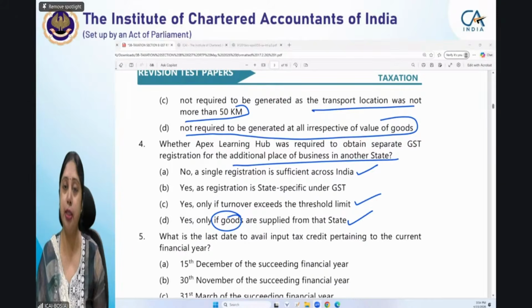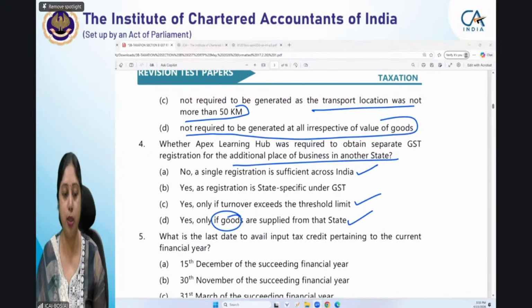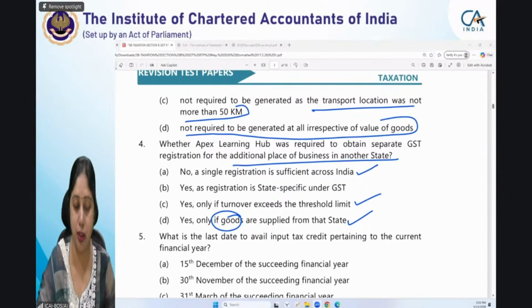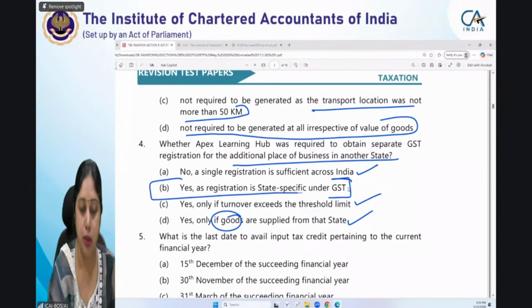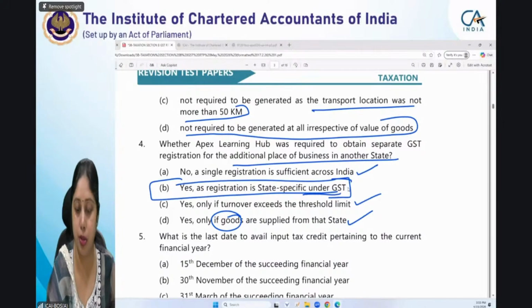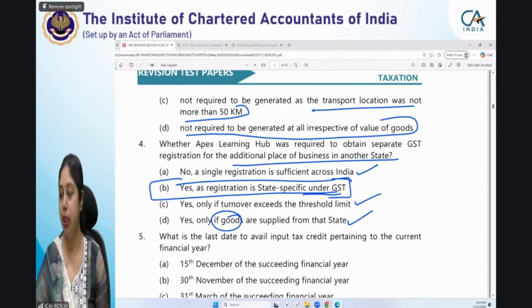Now, for example, his aggregate turnover was 50 lakhs, but his turnover from the new state from where he wants to obtain registration is only 1 lakh. Then also he has to take a registration, because GST registration is a state specific registration, and once you are registered in any of the states, you have to take registration. Once your threshold limit has been exceeded, you have to take registration in all states from where taxable supplies are being made.